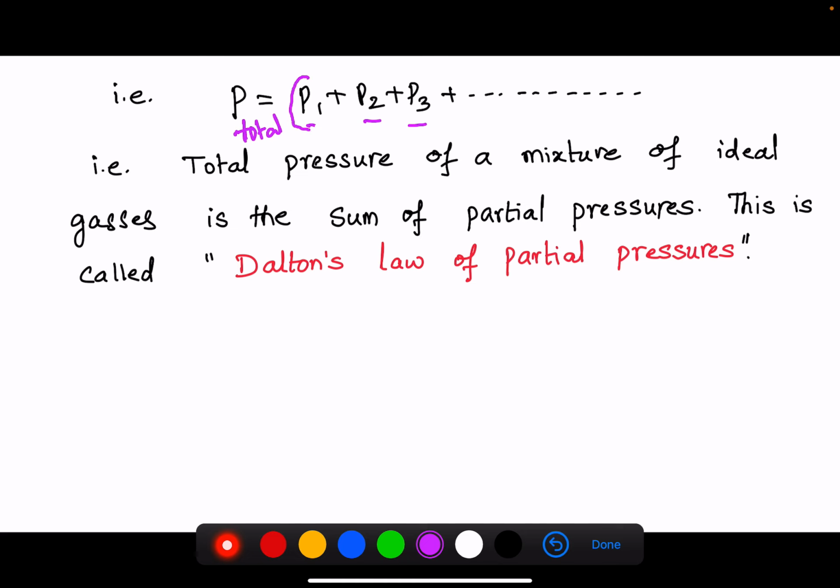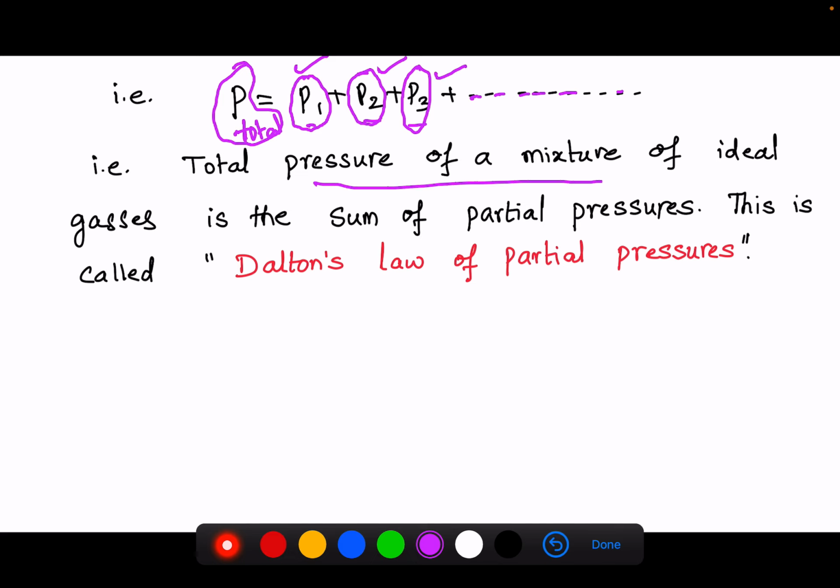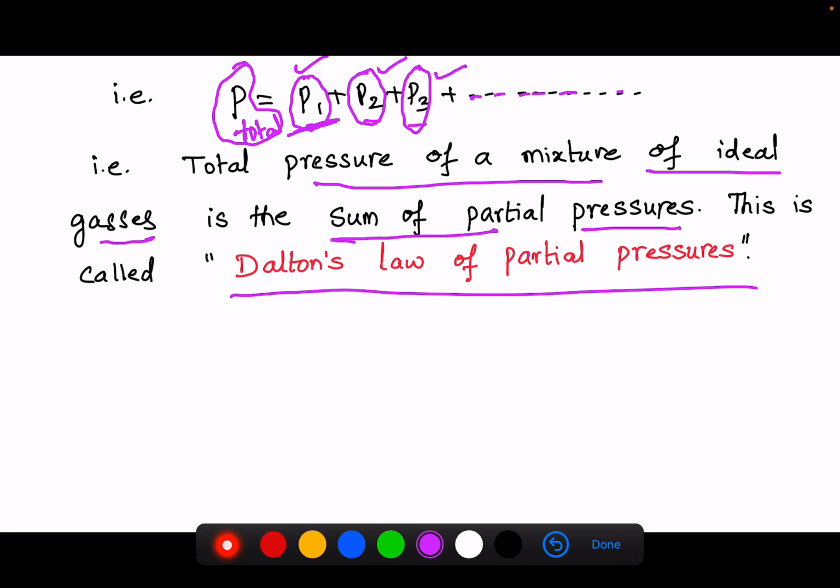P1 is the pressure of gas 1, P2 is the pressure of gas 2, then the pressure of gas 3 and so on. So the total pressure of the system is equal to the pressure of gas 1 plus the pressure of gas 2 plus the pressure of gas 3 and so on. That is, the total pressure of a mixture of ideal gases is the sum of the partial pressures of each individual gas. This is called Dalton's law of partial pressures.